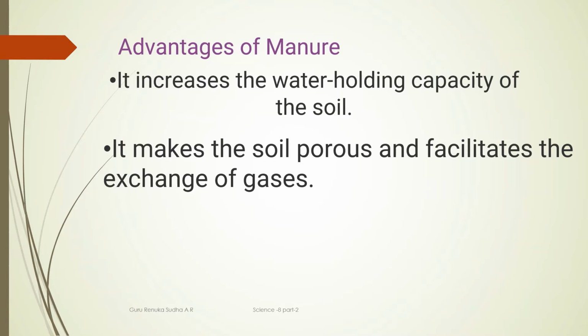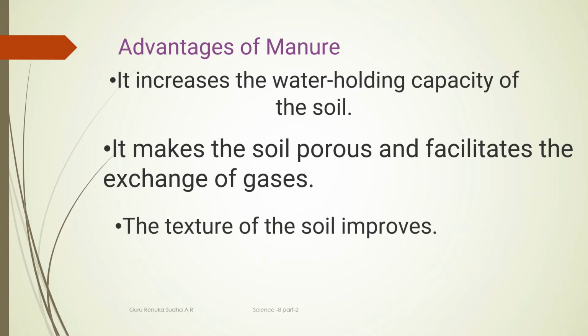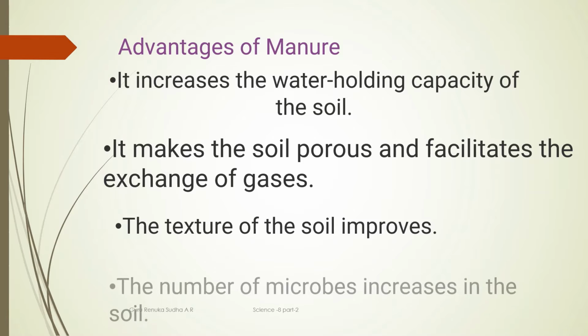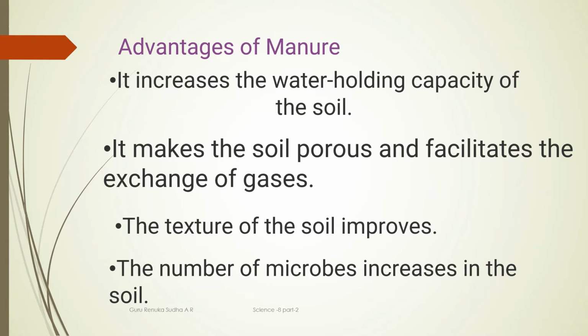Just like the pores in our skin help us to excrete gaseous substances, you know that the skin is also one of the respiratory organs. Like that, the soil pores facilitate the exchange of gases due to the presence of this manure, and it helps to improve the texture of the soil.